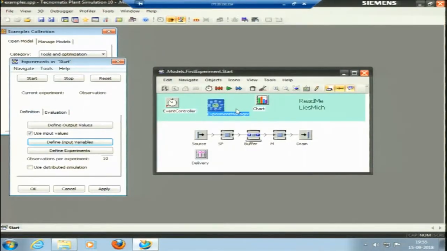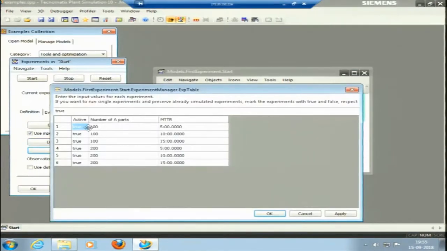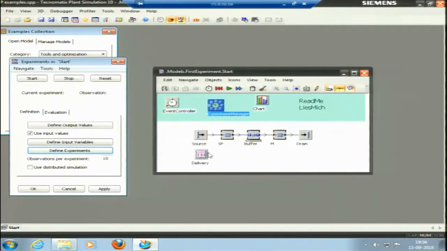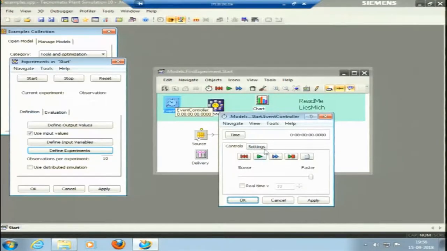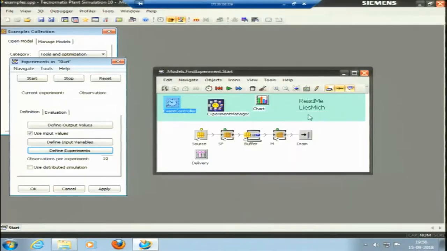If I run this model, I can also define the experiments, that is, for 100 parts, mean time to repair is 5, 10, 15, then 5, 10, 15 again, this is for 100 parts, and this is for 200 parts. So, these number of experiments would run if I run this experiment manager. Let me try to run. It has run for 8 hours.